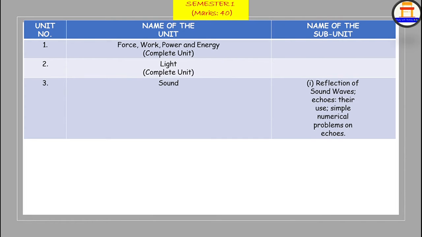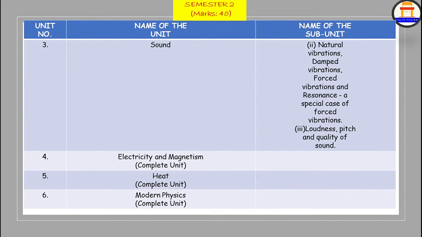Next, semester 2. Even this semester contains 40 marks. Okay, so each of the semesters. So why is the syllabus divided in forms of semesters? We don't know what might be the cases happening due to this pandemic. So what are the situations we will be facing later? So to be on the safer side, we will do semester exams, and if it is possible for us, we will go for the complete exam. Okay, so this is your semester exam and this is your board itself. The paper comes from the board itself.